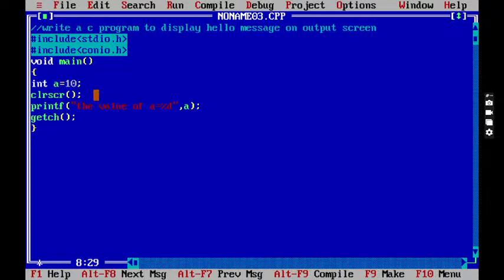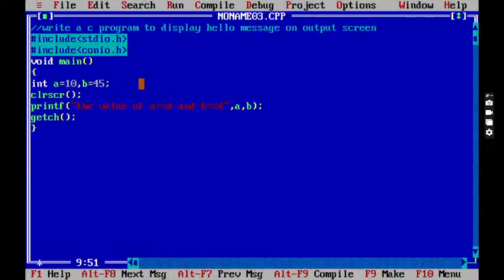So I will write one more variable here. I will write int a, comma, b is equal to 45. Any value you can give; it is not only 10 and 20. It's your choice. So what do we have to write here? a equal to %d and b is equal to %d. What do we have to write? a comma b. So again compile the program and execute it. See, now you are getting the value of a equal to 10 and b is equal to 45. Got the clarity?